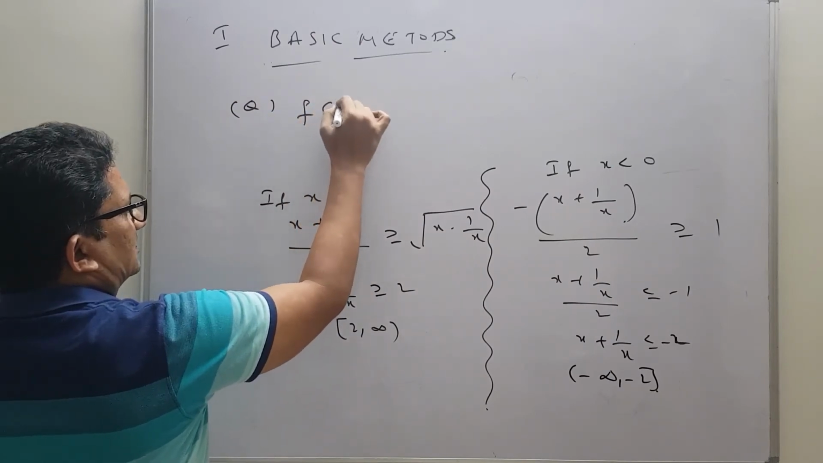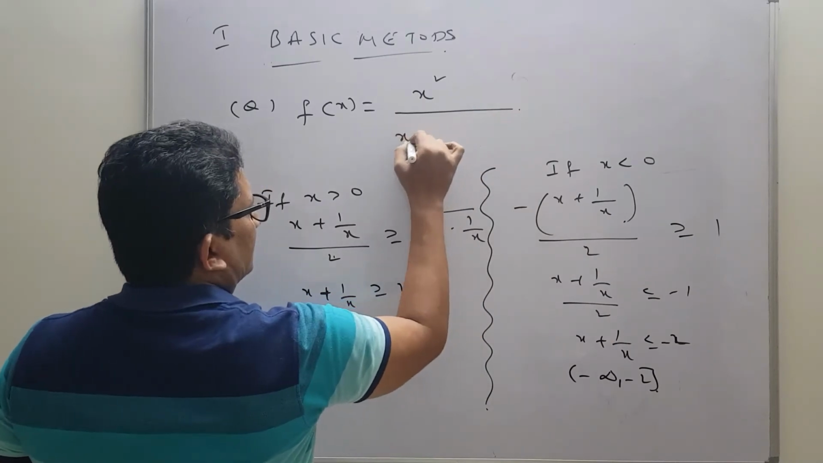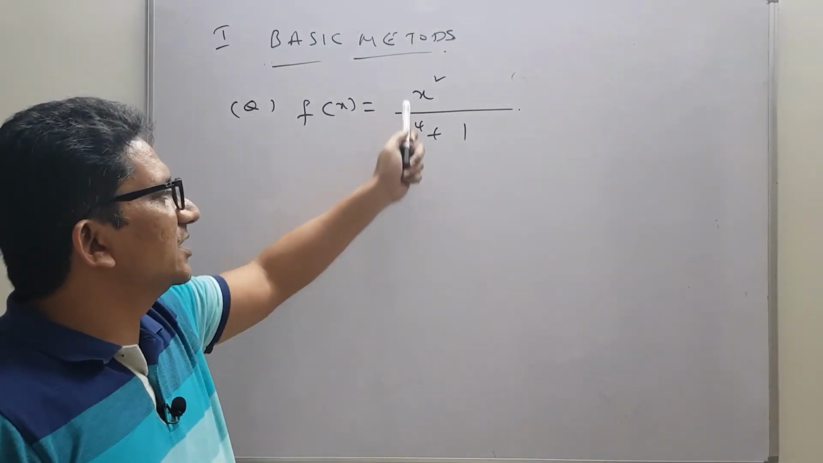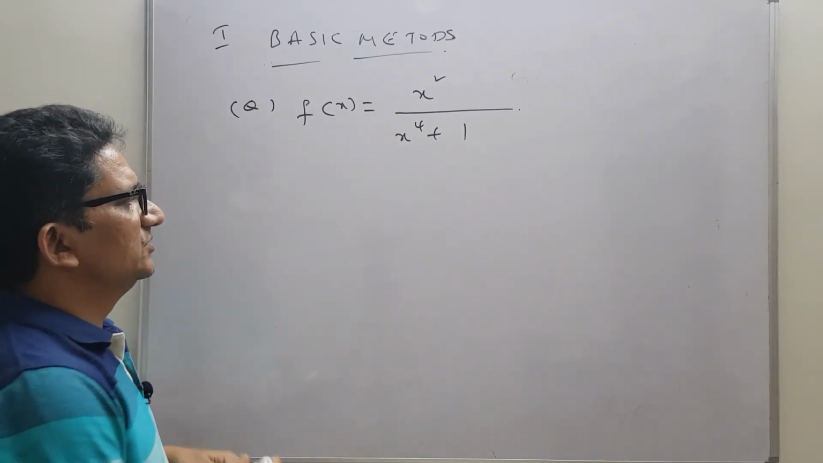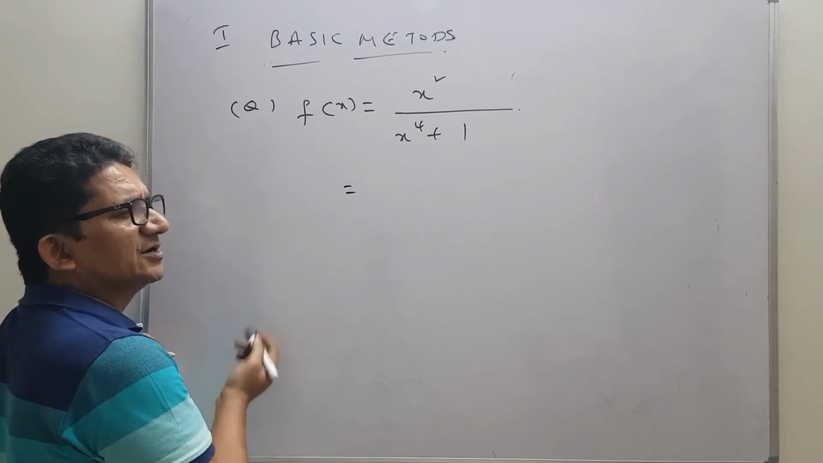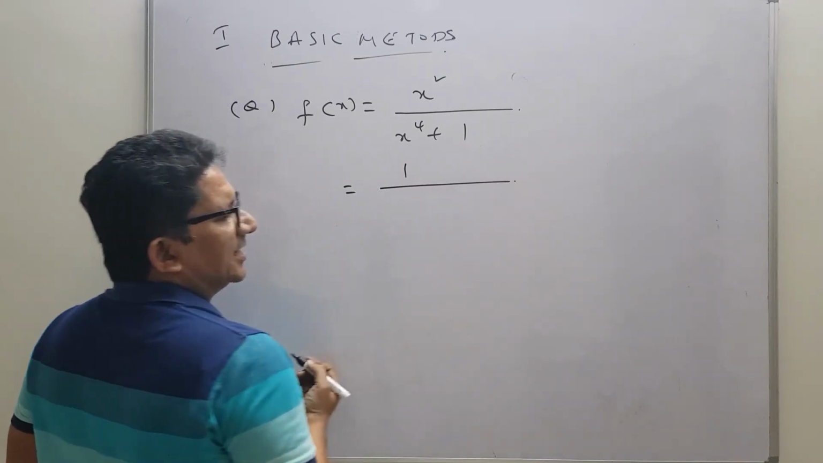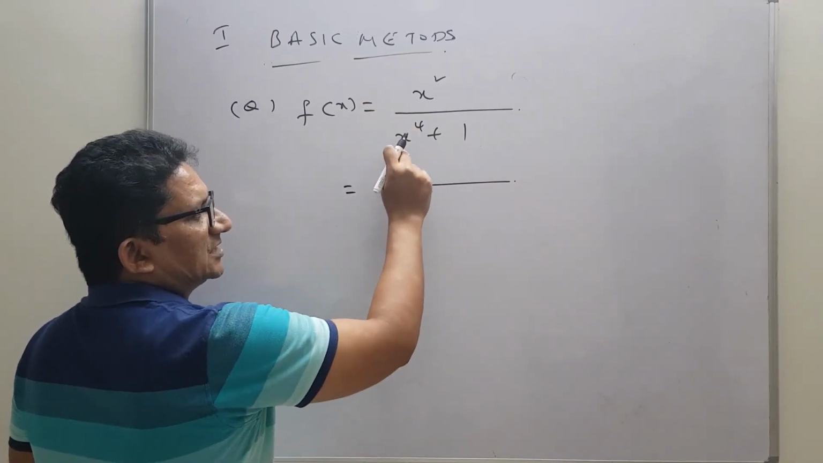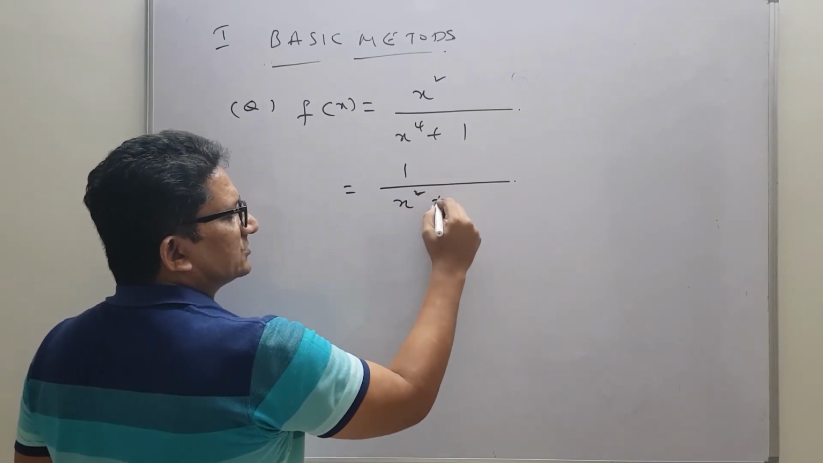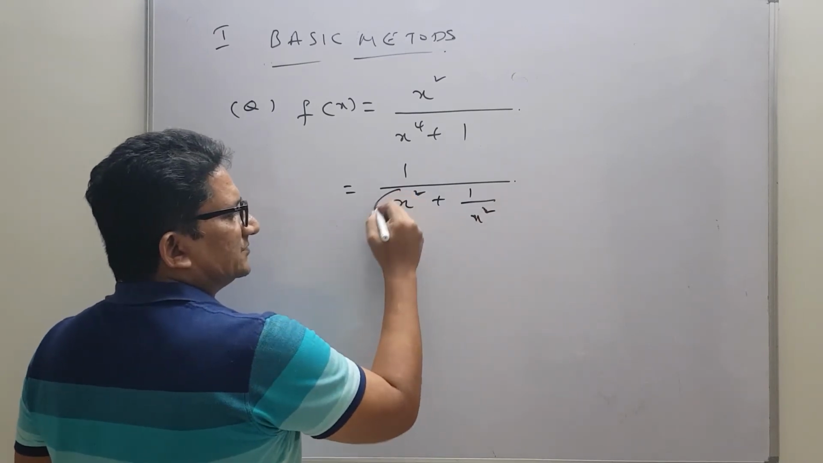Find the range of f of x equals x square by x to the power of 4 plus 1. Here, this question we can write like this. If you divide the numerator and denominator both by x square, how will it be converted? X square by x square is 1. X to the power of 4 plus 1 divided by x square can be written as x square plus 1 by x square. That means we need to handle this one.